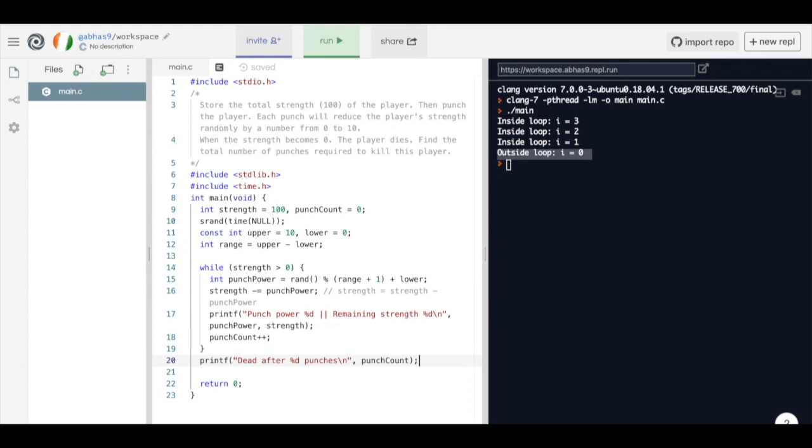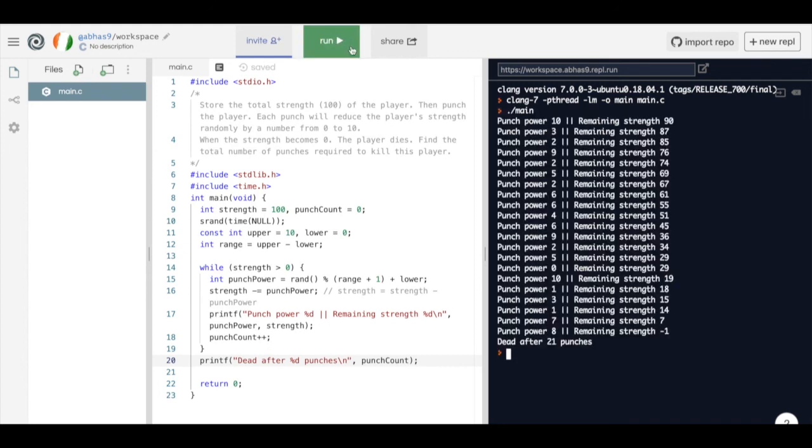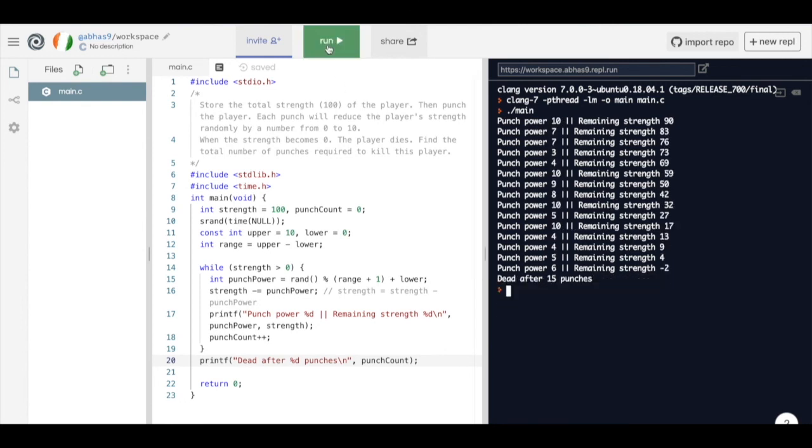Let's try running this code. As you can see, the player died after 21 punches. Since everything is happening randomly, we can rerun this code. This time it took just 15 punches to kill the player.